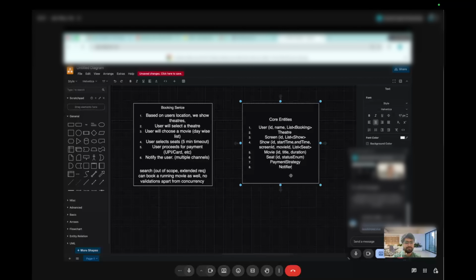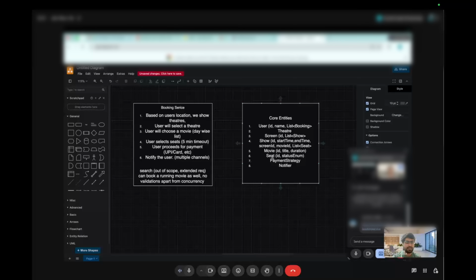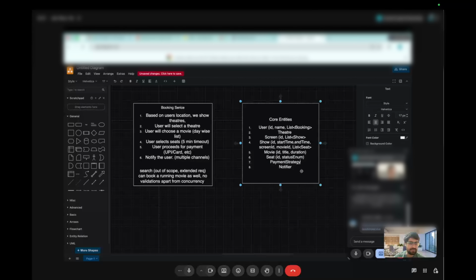Okay, understood. And for the seventh one, you are using strategy design pattern, is it? Yeah.